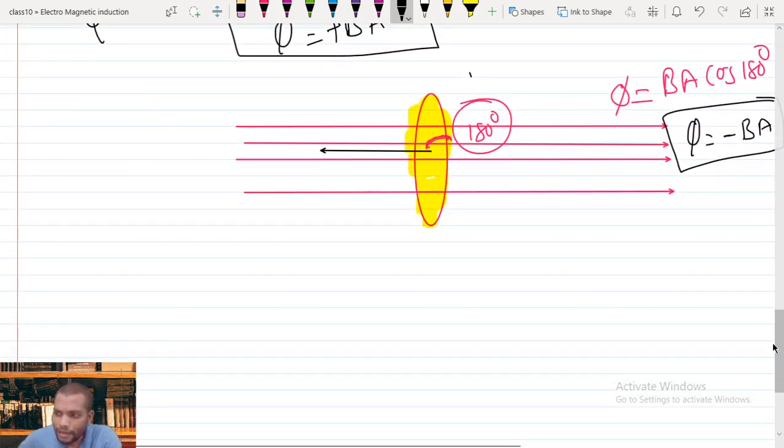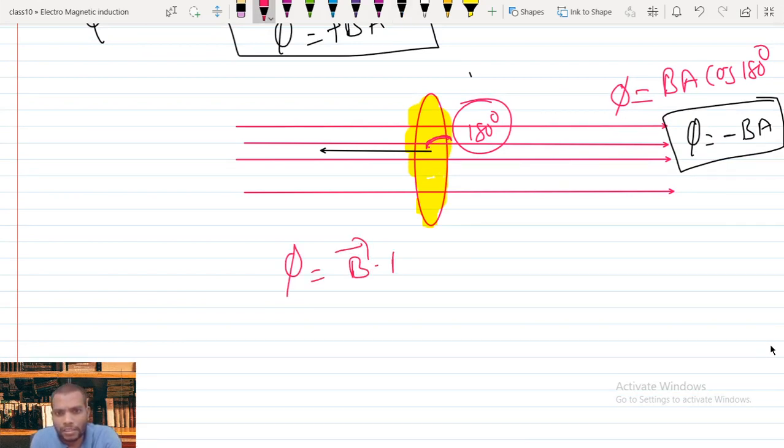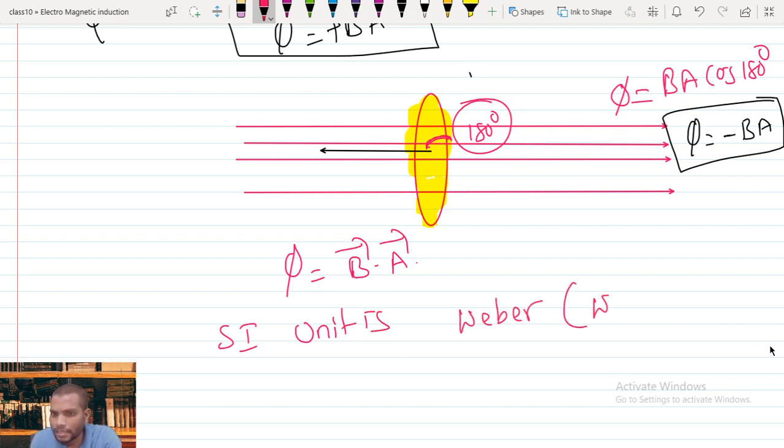So after defining flux, remember this flux formula: flux phi equals, in simple vector notation, B bar dot A bar. Okay, now you can write its SI unit. The SI unit of magnetic flux is Weber. We can represent Weber as Wb.